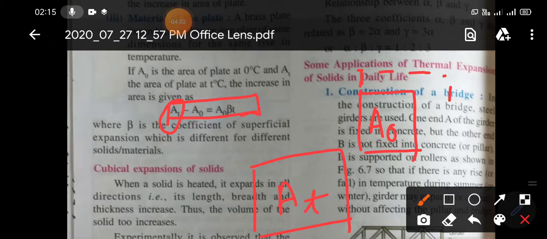So the equation is: At, the final area of the object, minus A0, the initial area of the plate, is equal to A0 into beta into T. Beta is a constant, and this constant is called the coefficient of superficial expansion. In the previous case we found alpha, which was our coefficient of linear expansion. Here beta is called the coefficient of superficial expansion, and T is the temperature.